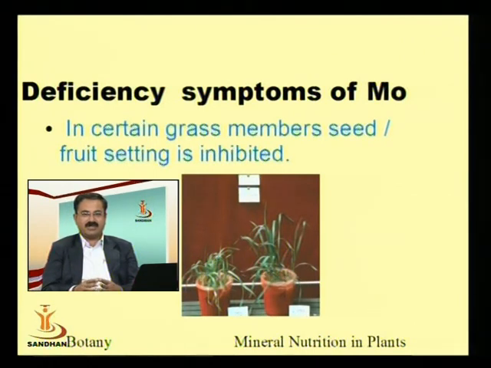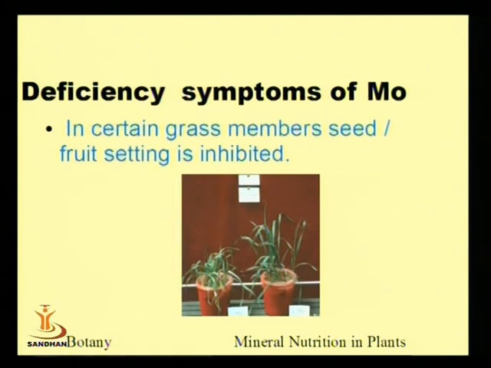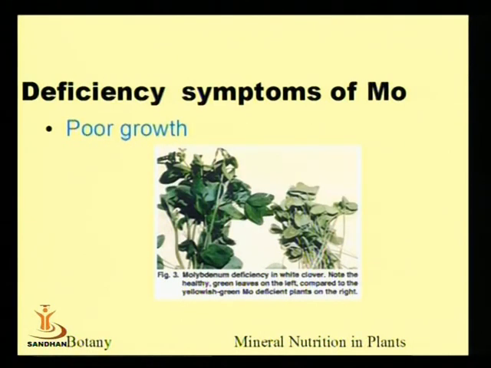But when nitrogen deficiency is there, there will not be seed or a good number of seeds or setting of the fruit.